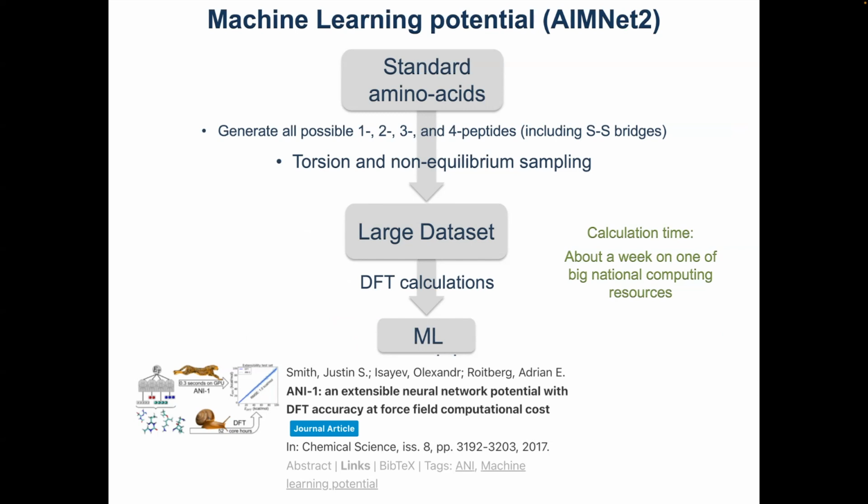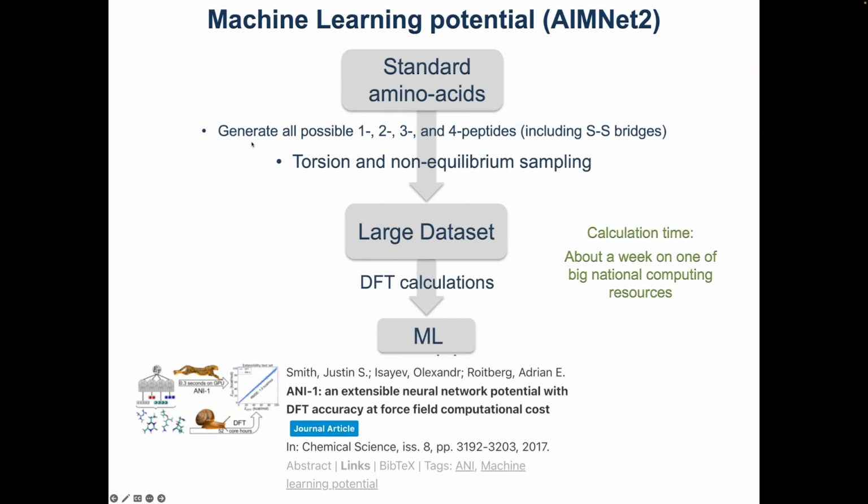So basically what we did, we took all amino acid residues, right? So 20 plus residues with all possible protonation states. As you know, some of the residues have different protonation states, such as histidines, for example. And we combined them as single residues, dipeptides, 3 peptides, 4 peptides. We included disulfides and so on and so on. So that's a lot of combinations right here in this first step.